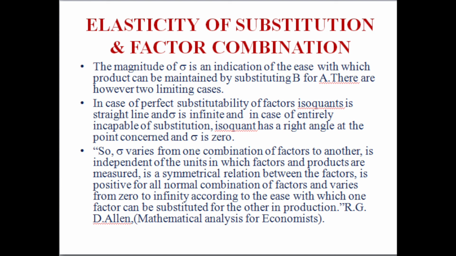Ultimately, R.J.D. Allen, in his book Mathematical Analysis for Economists, has summarized the topic in the following way.